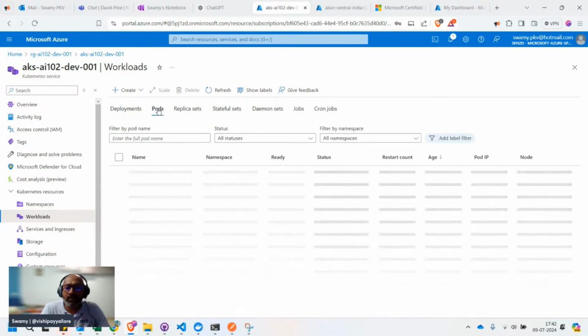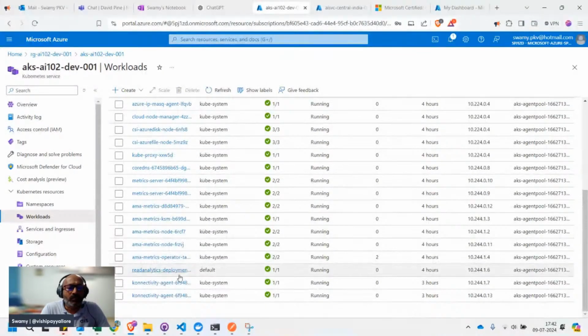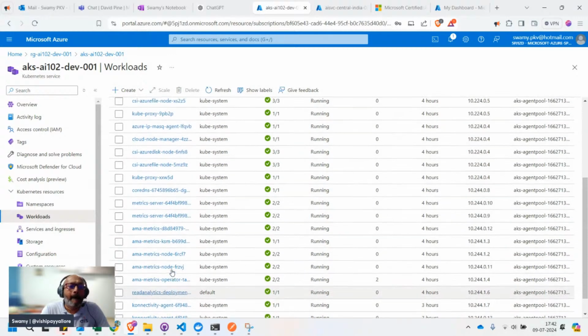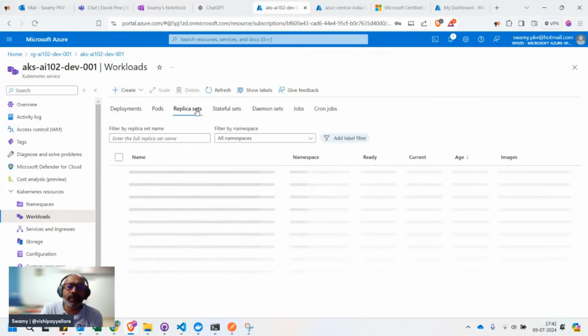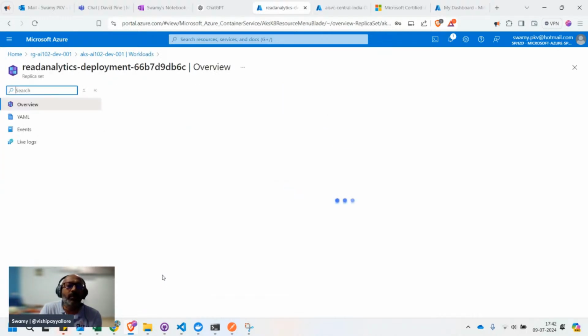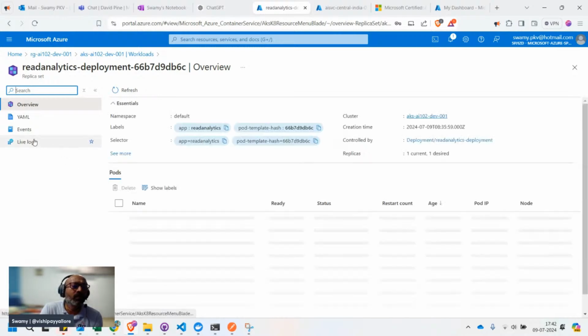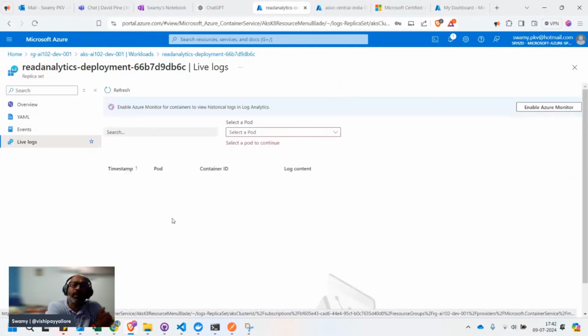That's the deployment, and where is the pod? Yeah, there's a pod. That's a replica set. Just give me a minute. I just want to get into the logs of that. Yeah, live logs. If we see that, we should see the same issue popping up here also.